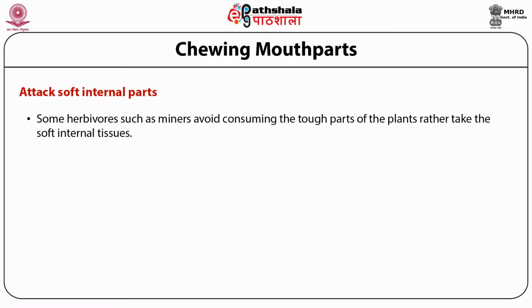Some herbivores, such as miners, avoid consuming the tough parts of the plants, and rather take the soft internal tissues.